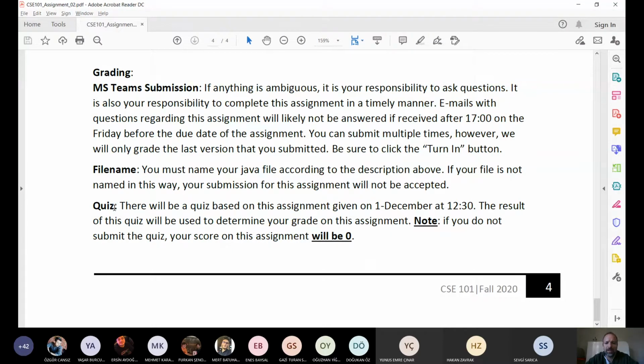I put that quiz at that specific time because no one should have a class. That's during the break time between classes. It's not going to be a very difficult quiz. It shouldn't take you very long if you've done the assignment yourself. If you've not done the assignment yourself, the quiz would probably be quite difficult. But if you've done the assignment, then the quiz will be pretty easy, maybe 5-10 minutes, something like that.